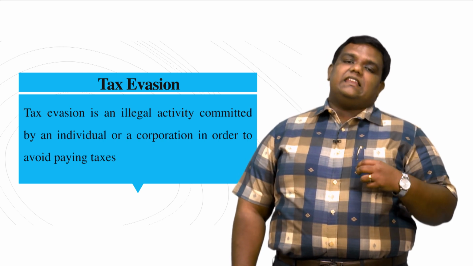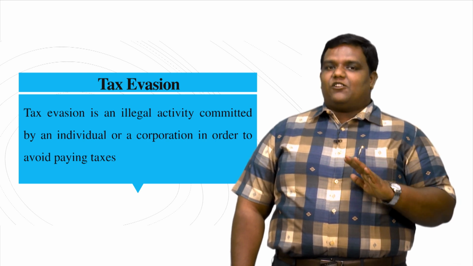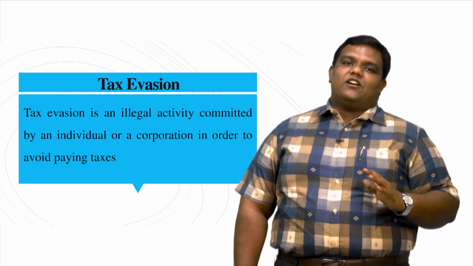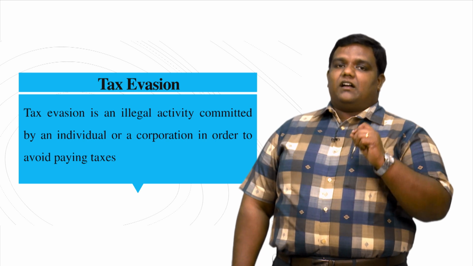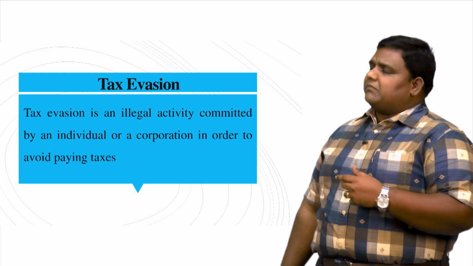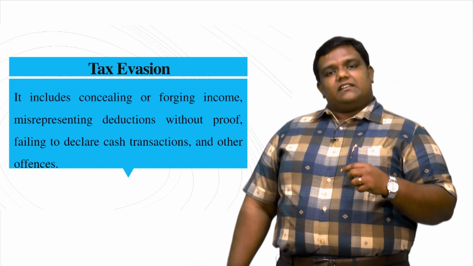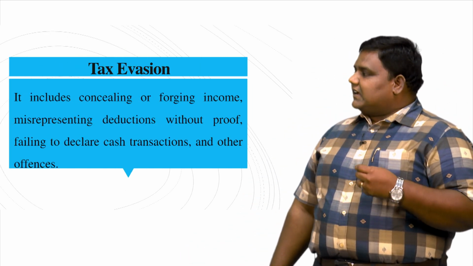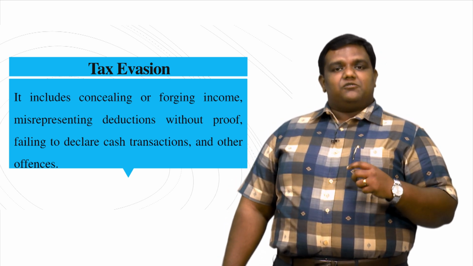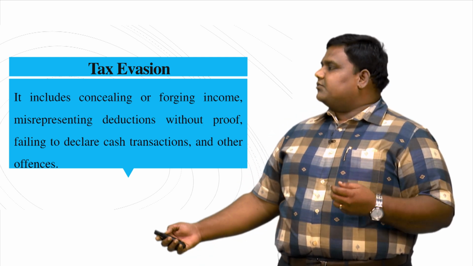Tax evasion is an illegal activity. Why is it illegal? You are earning more, but you are not ready to pay tax and you want to hide it from the government; then it is called tax evasion. We are going to understand tax evasion in a step by step manner. First of all, tax evasion is an illegal activity, and it can be done by concealing or forging the income that you are actually earning. You may also try to misrepresent your income or the various deductions that make up your income.